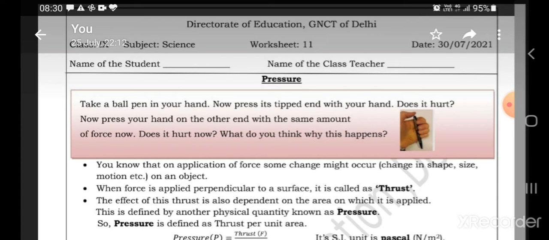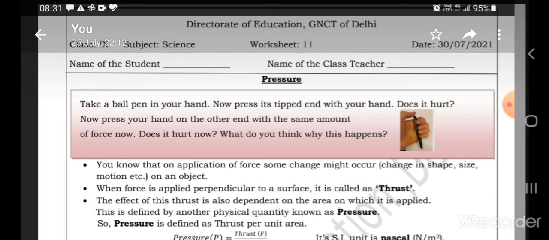What do you think, why does this happen? You must have noticed when the pointed end is pressed, you feel more hurt, right? When the blunt end or the other end of the pen is pressed, you feel less hurt. Why does this happen? We will know about this. All this is because of pressure. What is this pressure? We will study now.